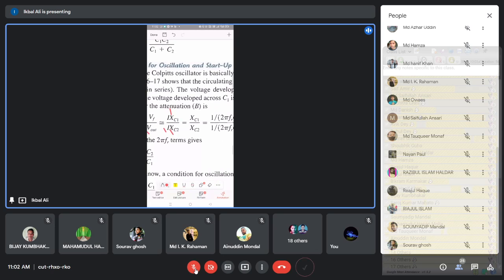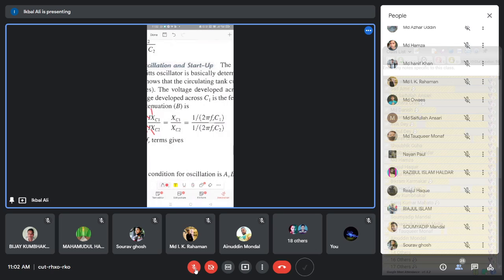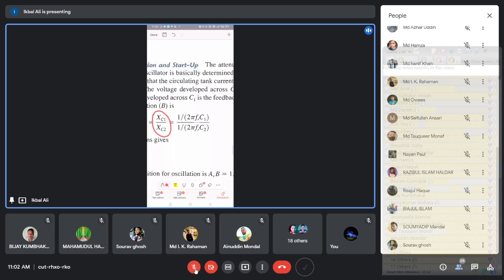So what will be the final expression for beta? The current I in the numerator and the current I in the denominator cancel out. So you have only XC1 by XC2. Now put in XC1, the impedance of the capacitor C1, which is 1 by j omega C1, or 1 by 2 pi f C1.